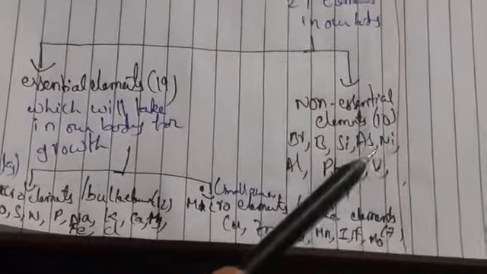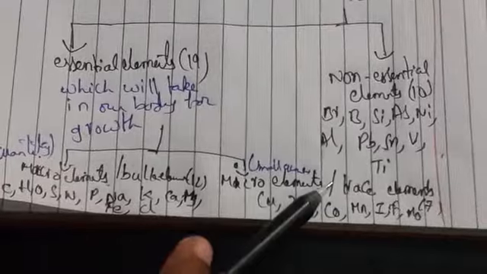Even though if these elements are not present in our body, we can survive. So it contains 10 elements. These essential elements are divided into how many types? Two types: macro elements or bulk elements, and micro elements or trace elements. Those taken in small quantity we call trace elements, and those taken in large quantity we call macro elements. One consists of 12 elements, the other consists of 7 elements. So this is the classification in bioinorganic chemistry, meaning how elements constitute the body of living beings.